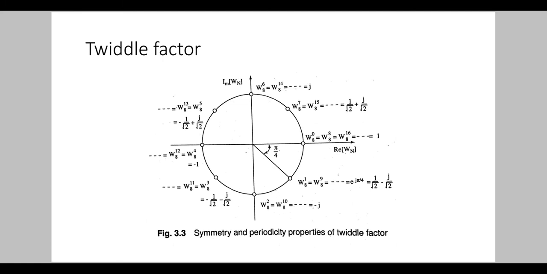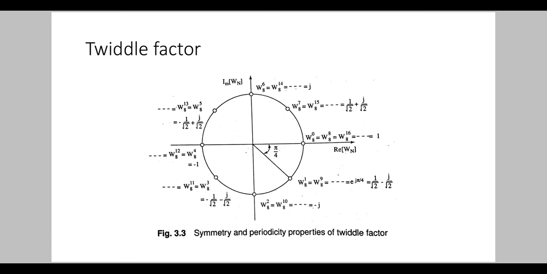So we can see that W8 raised to 0, W8 raised to 8, W8 raised to 16, etc. lie in the same point that is marked in the plot.